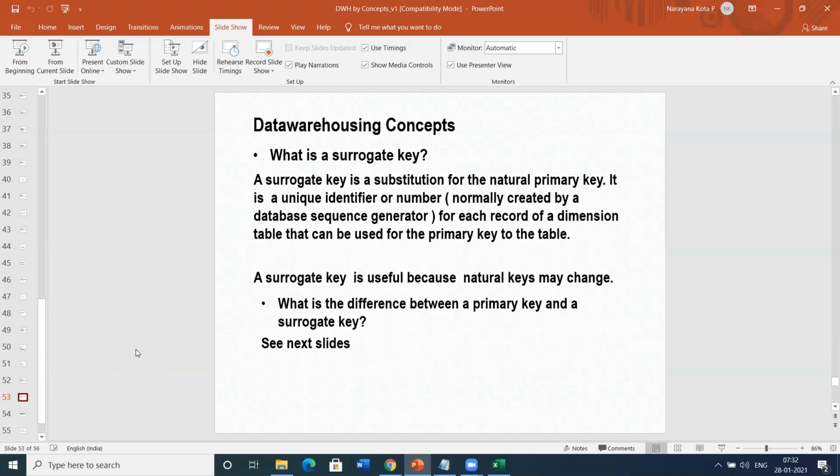Then what is a surrogate key? Do you have any idea what a surrogate key is? It will act like an index key, right? Yes. A surrogate key is a unique key generated in dimension tables at the data warehouse. The purpose of a surrogate key is a unique identity number. Basically, it's a database sequence generator, so we can use the database sequence generator.